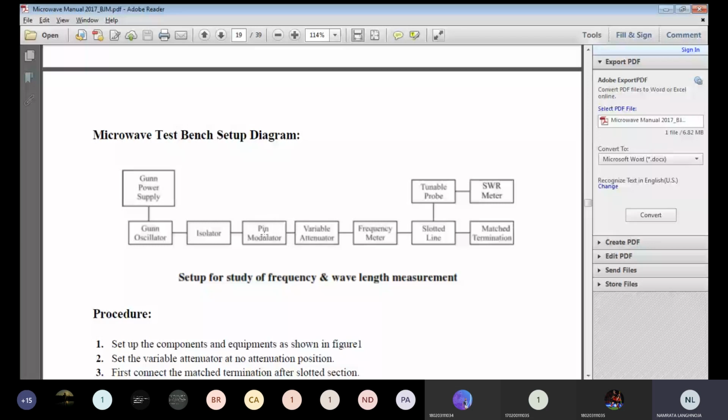This modulated signal is given to the variable attenuator, but at present I am keeping the variable attenuator value as 0.